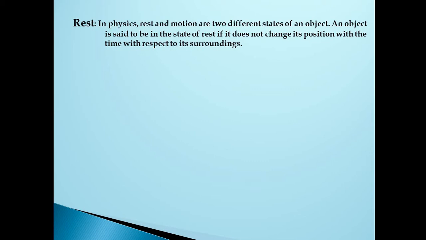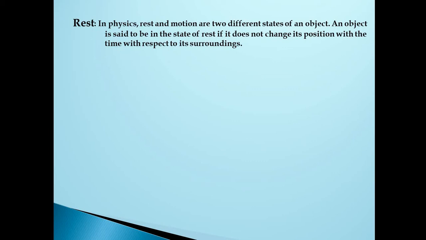So we also consider a few parameters to say whether the object is at rest in physics. An object is said to be in the state of rest if it does not change its position with time. So you have to consider this with time and with respect to its surroundings. Then the object is said to be in a rest position, right?